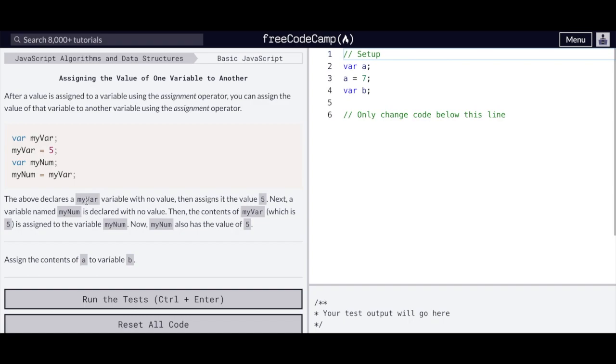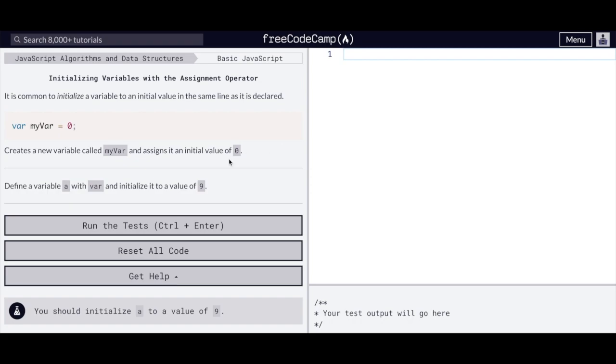The above declares a myvar variable with no value, then assigns it the value 5. Next, a variable named mynum is declared with no value, then the contents of myvar, which is 5, is assigned to the variable mynum. Now mynum also has the value of 5. Assign the contents of A to variable B. So we have var A equals 7, var B. Go ahead and pause the video here if you'd like to do it on your own, and then come back to the solution, which is B equals A.